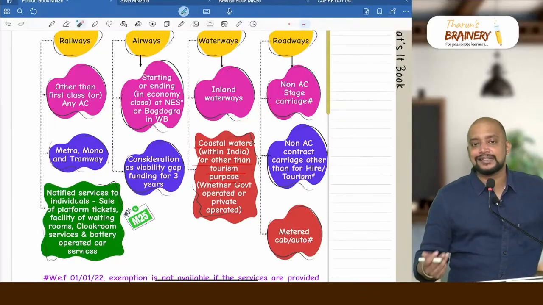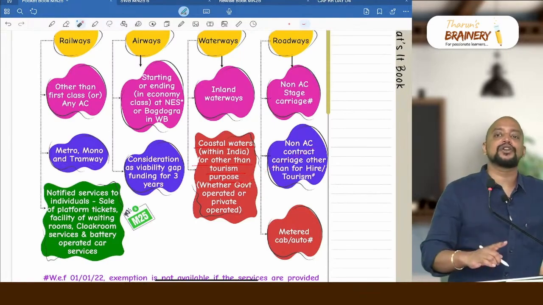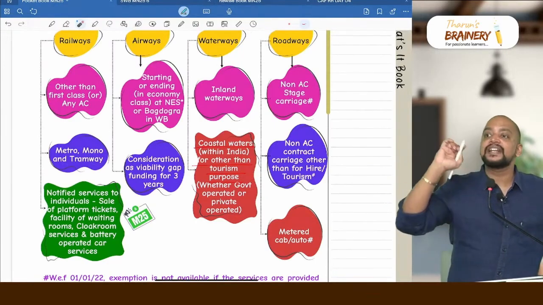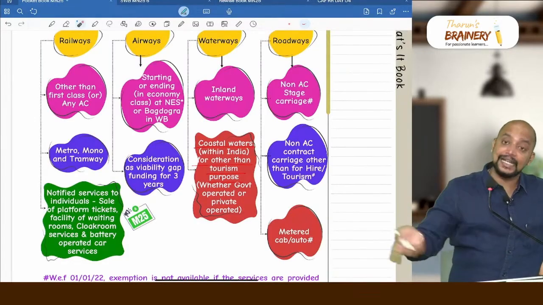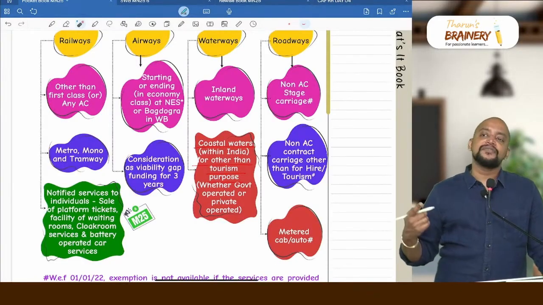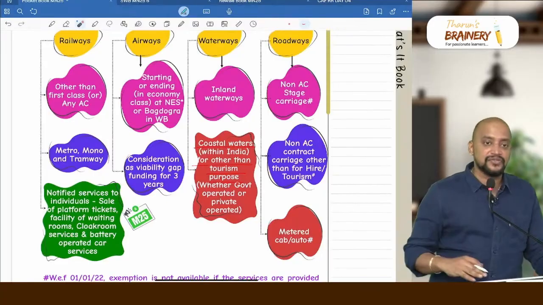And what if it is an AC stage carriage? Taxable. Contract carriage means point to point travel. It starts at a particular point, it ends at another point. That's called point to point travel. Non-AC contract carriage is also exempted provided it is other than hire or tourism. Suppose there is a non-AC bus which is offering a package tour, will it be taxable? Yes, it will be taxable.